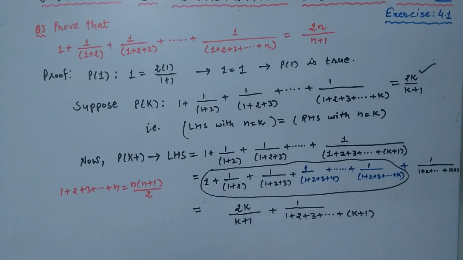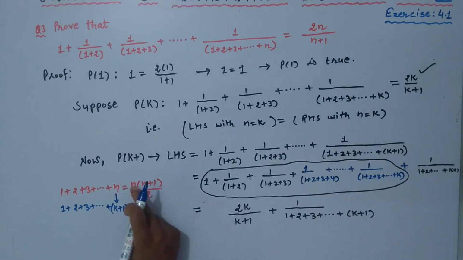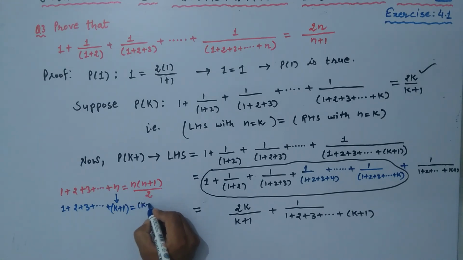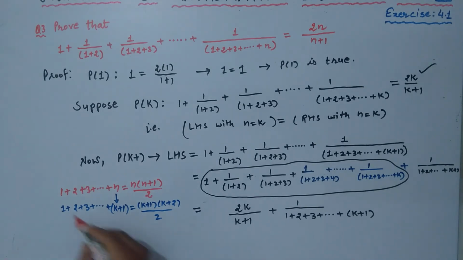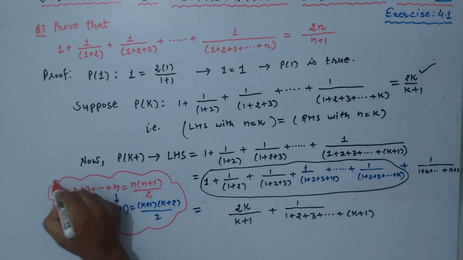Similarly, if we convert this n to k plus 1, then 1 plus 2 plus 3 plus so on up to k plus 1, on the right hand side we also convert n is equal to k plus 1. So this becomes k plus 1 into k plus 1 plus 1, this becomes k plus 2, whole divided by 2. This is the fact we are going to use now in the question.